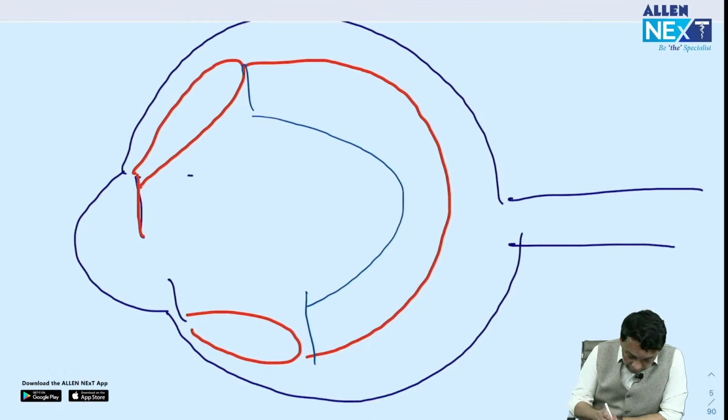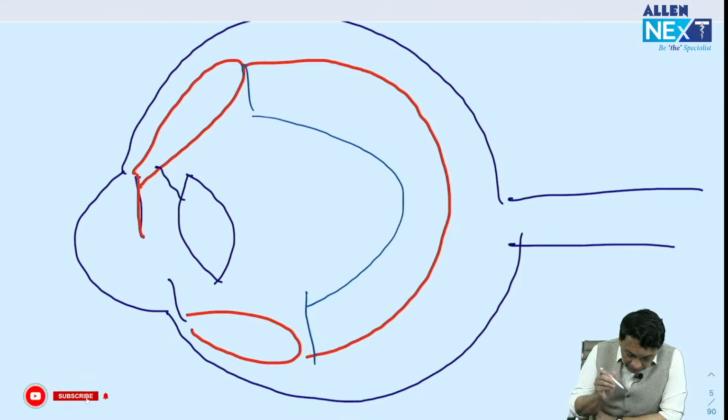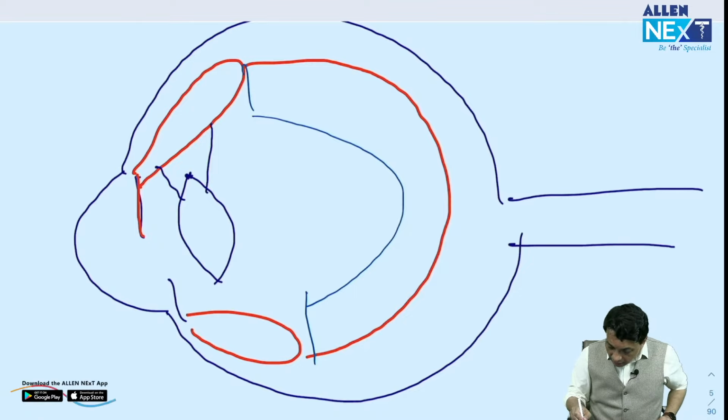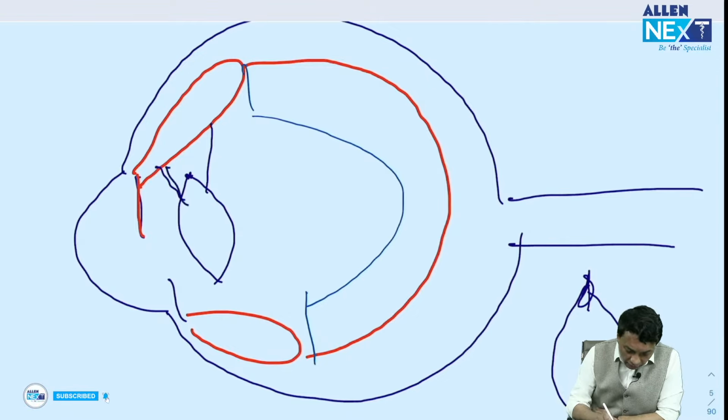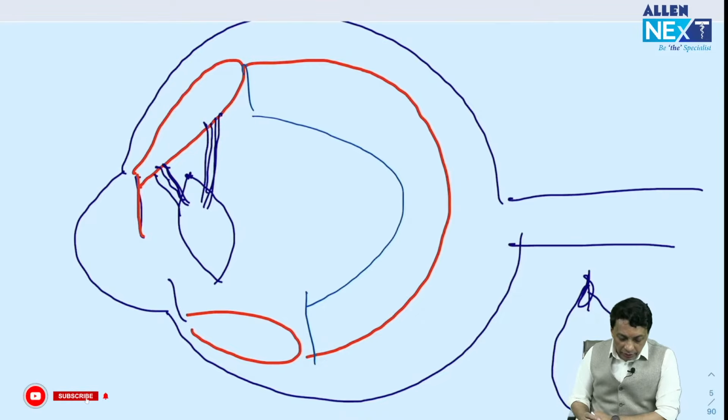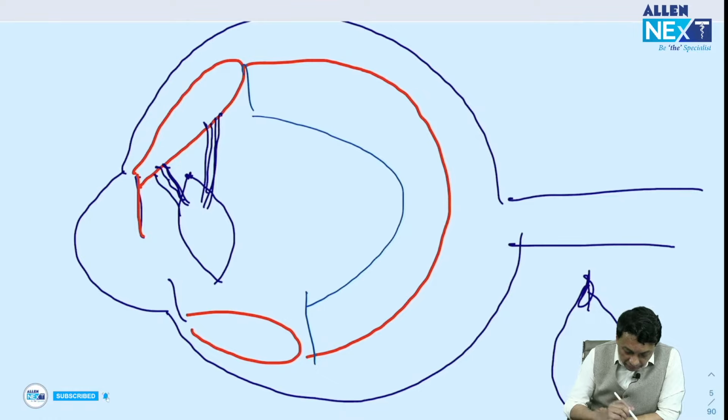These are the zonules. Remember these anterior zonules. Please remember this is called the equator. Okay, the lens. We have a lens like this. Remember the superior and the inferior poles, and the middle we call the equator. So we have zonules in front of the equator, which we call anterior zonules, and we have zonules behind the equator called posterior zonules. So this is the zonules, and this is the iris, this is the ciliary body.